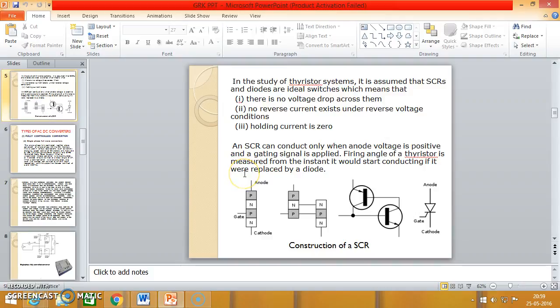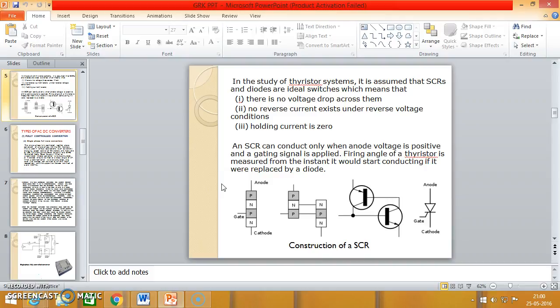In the study of thyristors, it is assumed that the SCR and diodes are ideal switches, which means there is a low voltage drop across them. Second, no reverse current exists, reverse voltage and holding current are zero. An SCR can conduct only when the anode is positive and a gating signal is applied.